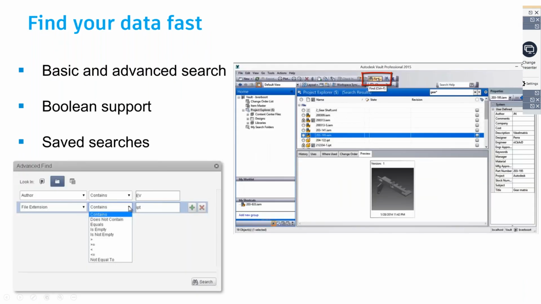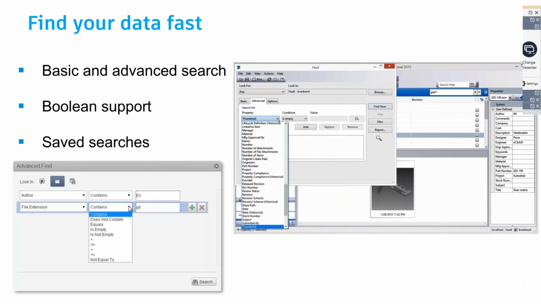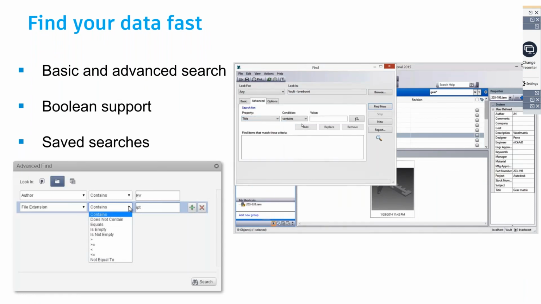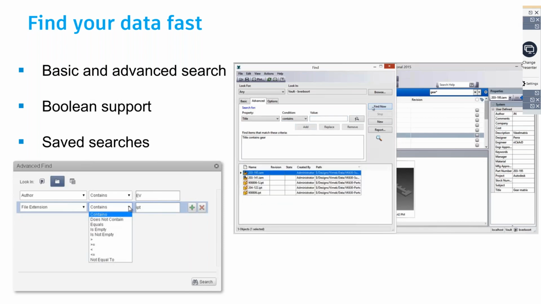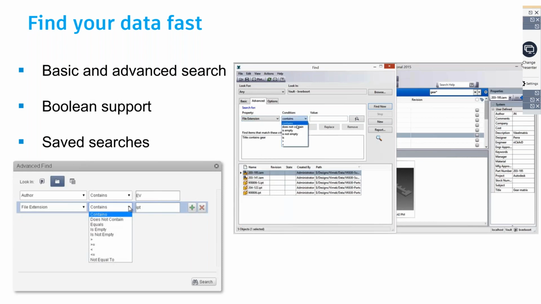Again, this is, as we saw in the initial slides, one of the most critical things in terms of wastage of resources. So Autodesk Vault provides you a very comprehensive and powerful search engine which can help you do basic or even advanced search, which could be Boolean in nature, and you can even save those searches. So when I say Boolean in nature, you can have multiple instances by which you can search.